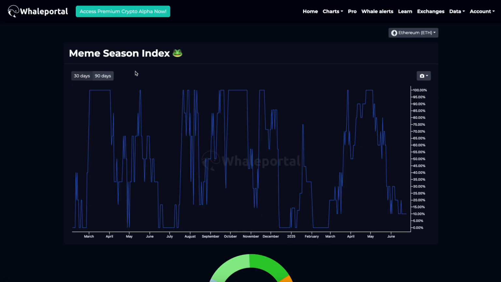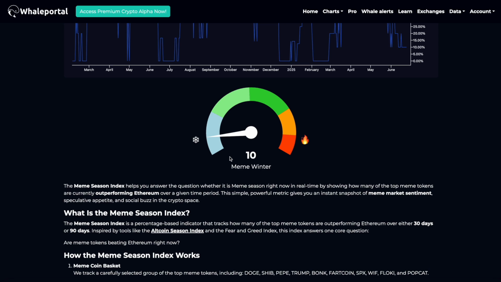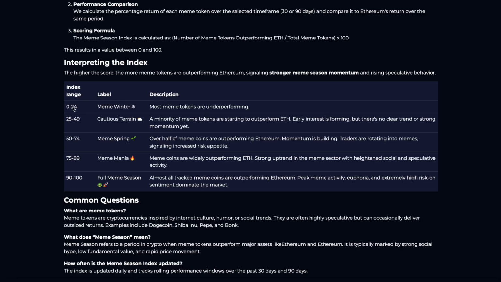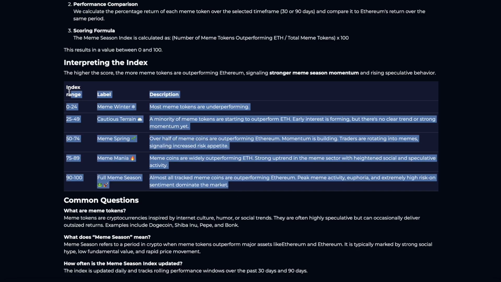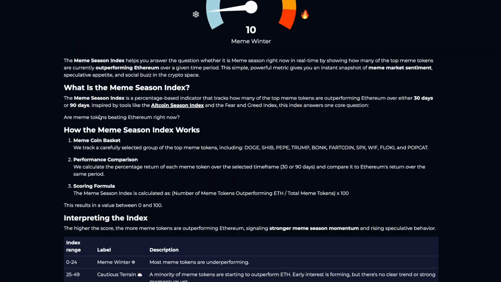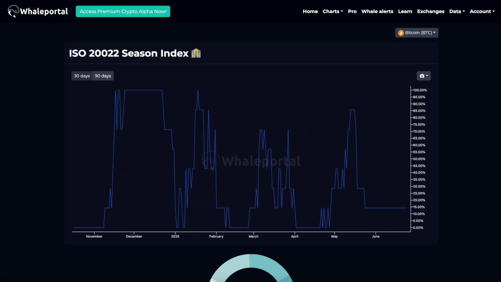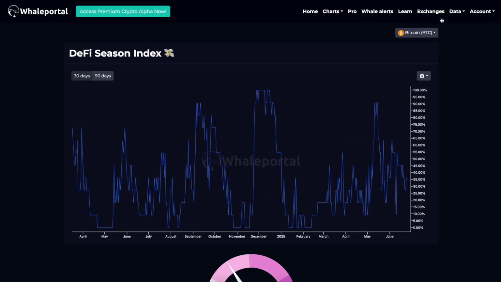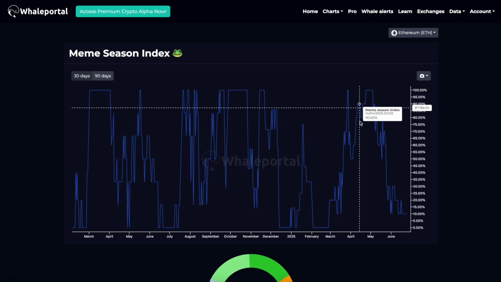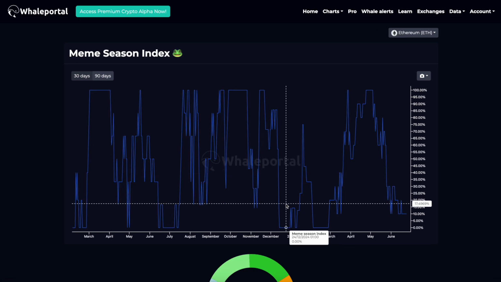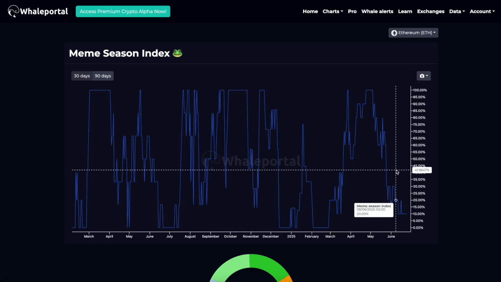You can just verify everything by looking at this line chart, or just looking at the barometer at what the value is right now. And if you need, of course, explanation of that value, you can go down and read this text. But yeah, guys, it's just basically a very simple index, multiple indexes that will give you a very clear picture on where capital is rotating to, and this can be very beneficial if there's an altcoin season, or maybe not an altcoin season, but a certain DeFi season or meme coin season, because the first metric where you can actually see whether that's happening is this specific metric over on WhalePortal.com.